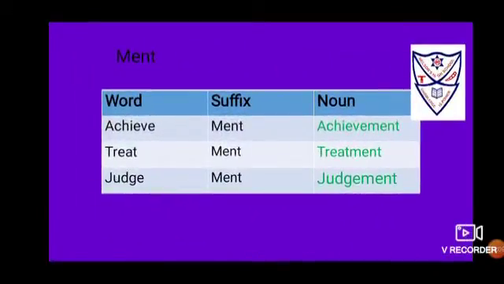We'll begin first with ment. Ment as the suffix. When the verb is achieve, when you add ment as the suffix, it becomes achievement. Next is pay. When you add ment as a suffix, it becomes payment. Judge, after adding suffix ment, becomes judgment.